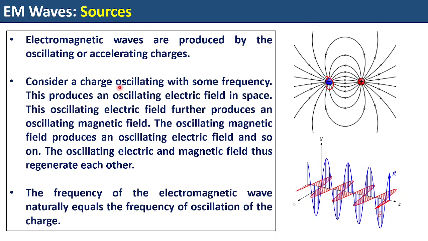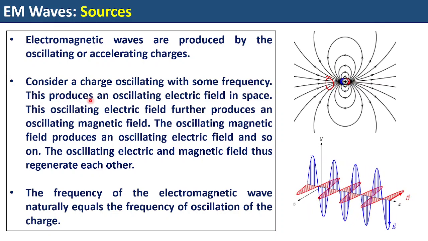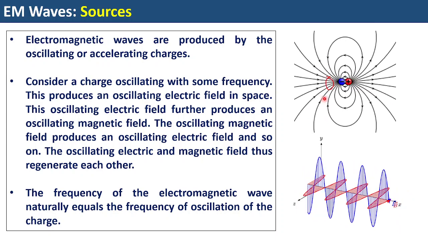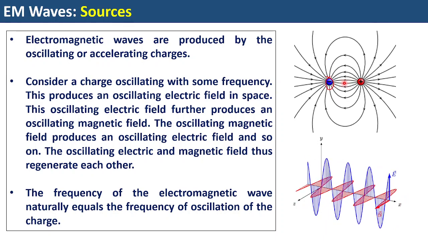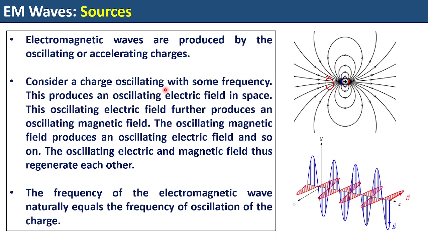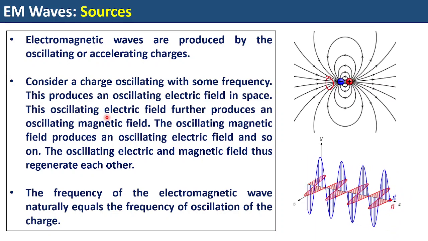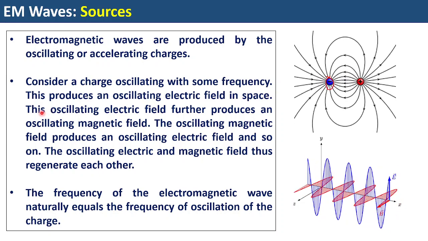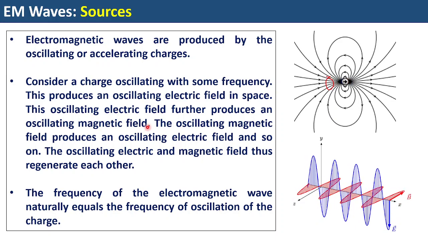So let us consider a charge oscillating with some frequency, and this produces an oscillating electric field in space. Naturally, we can see the electric field is now stronger over here, then a little bit diluted, stronger, diluted. That is why the magnitude of the electric field varies with time, and it produces an oscillating electric field in space. This oscillating electric field further produces an oscillating magnetic field.